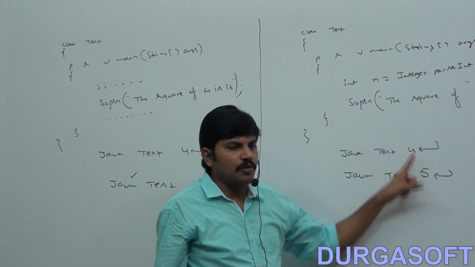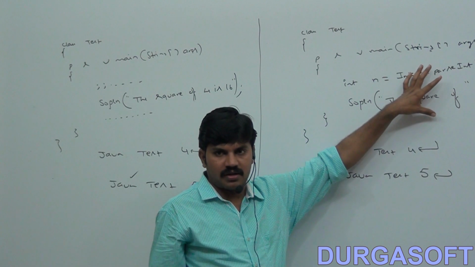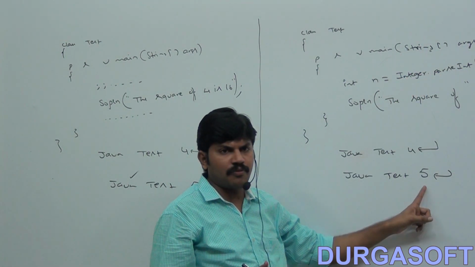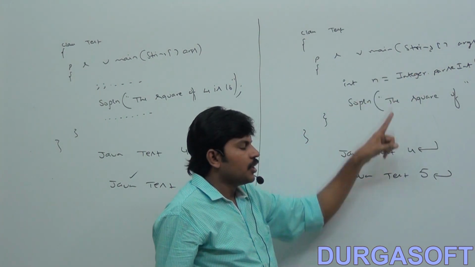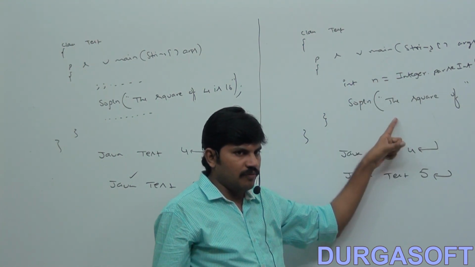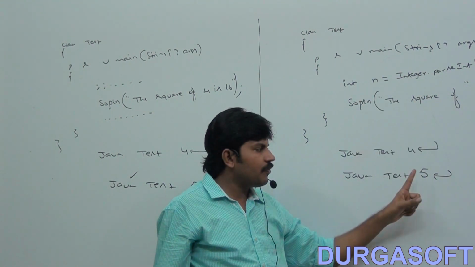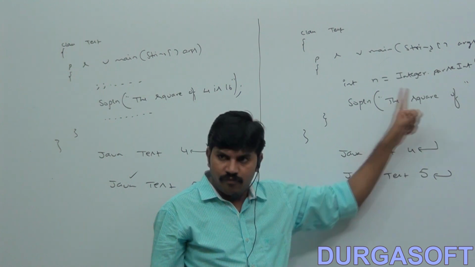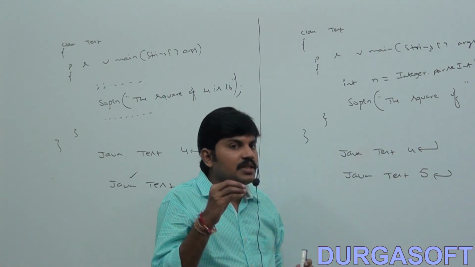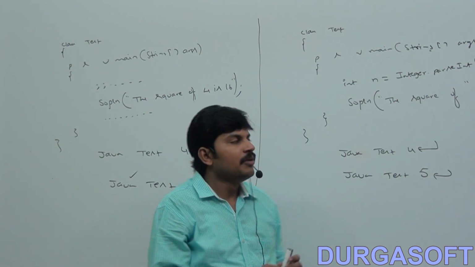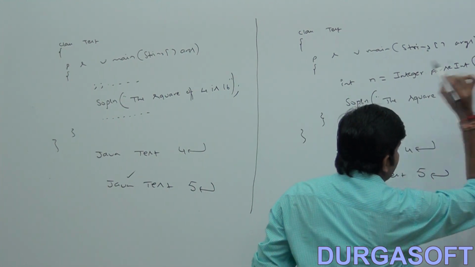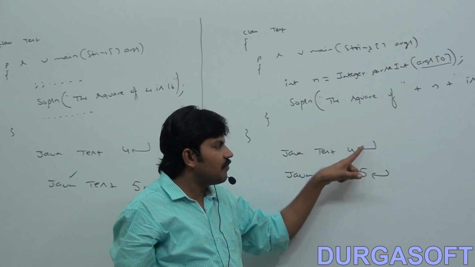It will work based on our provided value. If I pass 4, it works for 4 and 16; if I pass 5, it works for 5 and 25. So how does this customization happen? Because of the command line argument. Correct or not? Sir, I am passing some value.